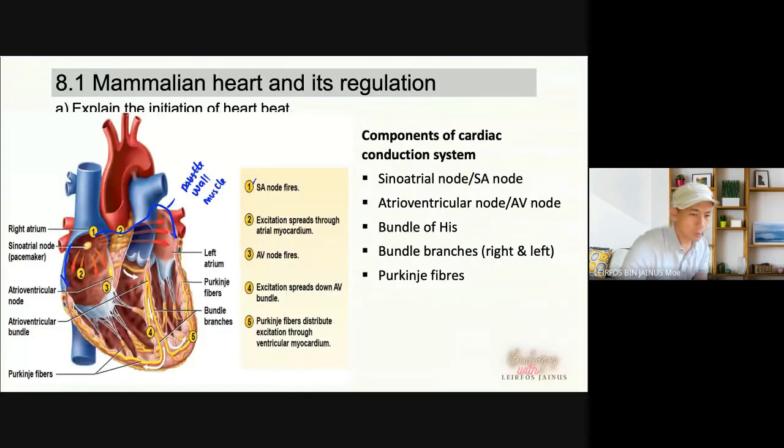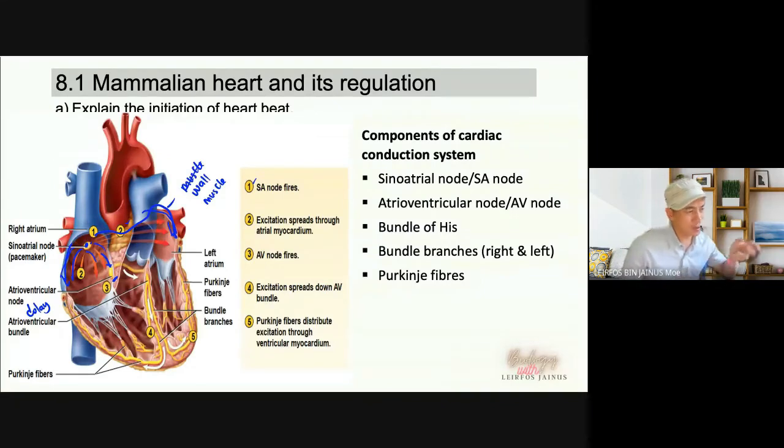Okay, so as the SA node spreads the impulse, the impulse moves across the right atrium. Which part of the atrium? Muscle. Okay, the muscle, bukan dia punya space dia. Okay, and then right atrium kepada left atrium. Okay, and then it will reach the AV node. Pada AV node akan ada delay. Nanti kita akan bincang lagi apa tujuan delay.